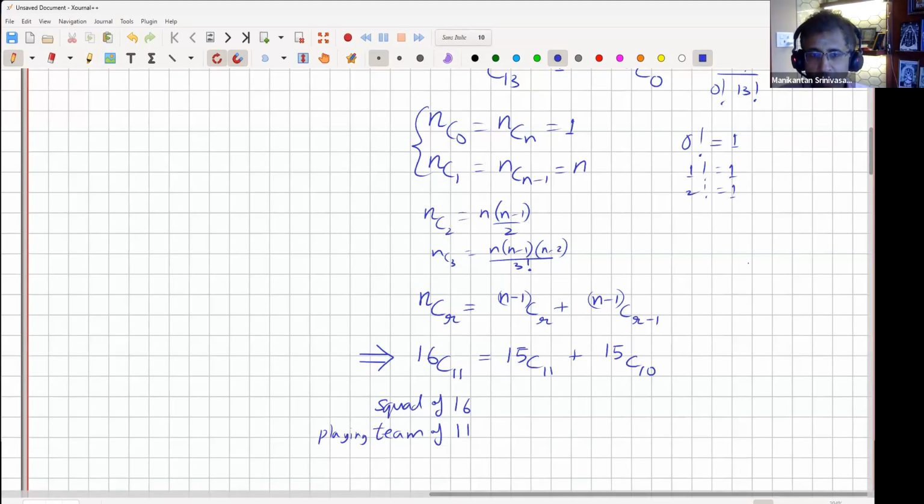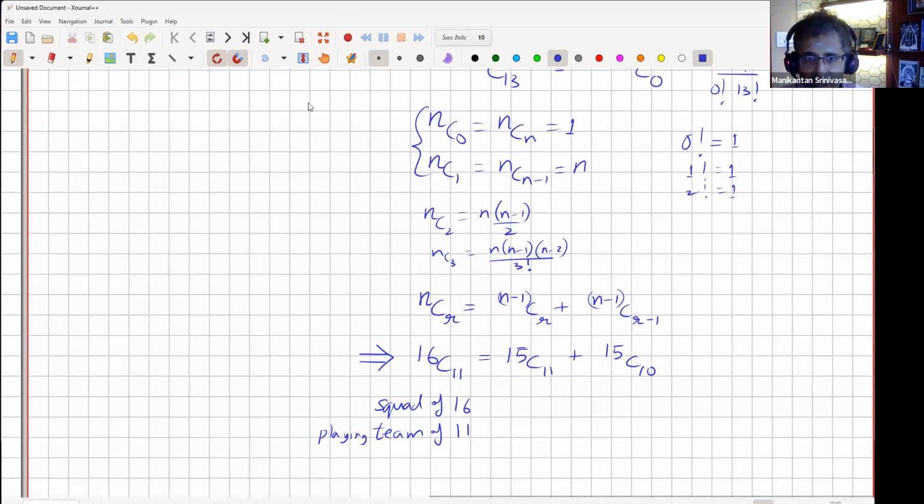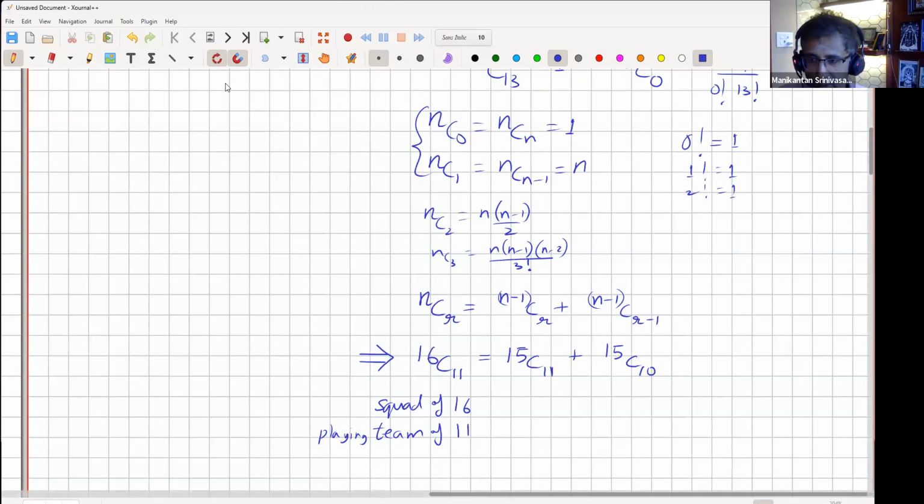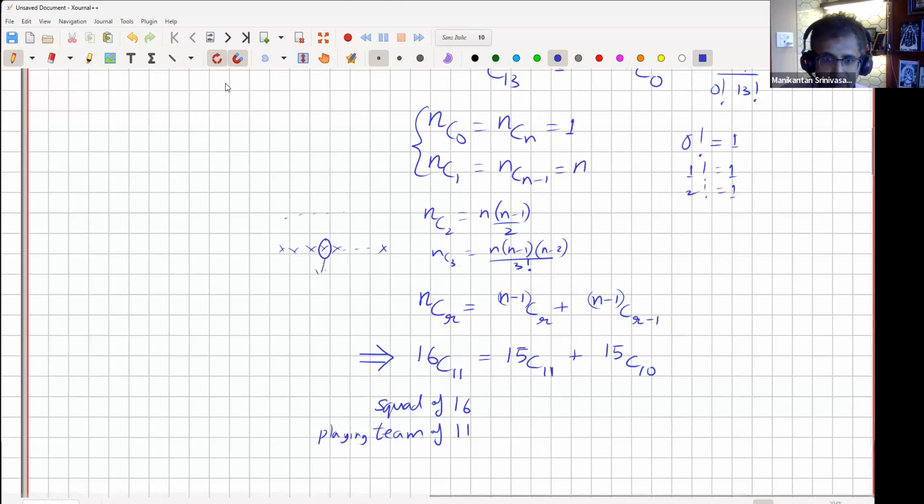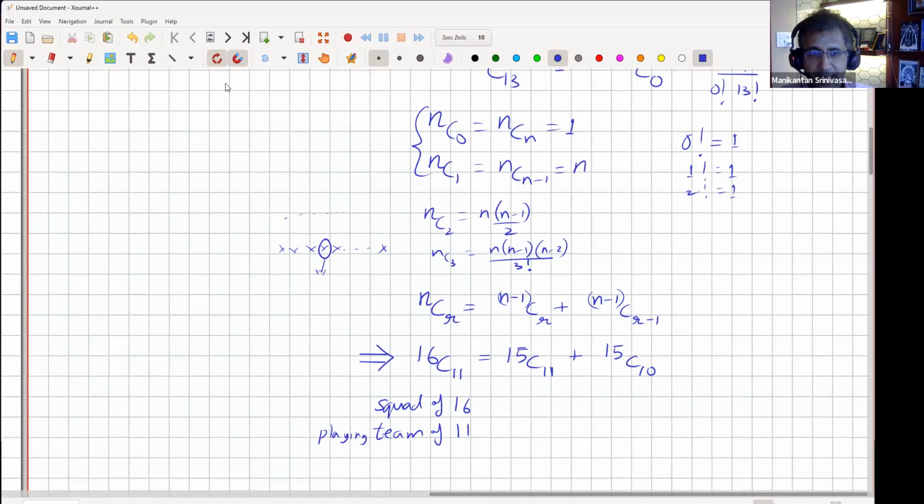Okay. Now, there's one way to think of it, right? Let's say I'm the selector, and these 16 people are standing in front of me. I'm the selector. I close my eyes. I randomly open them and look at one particular person, with no bias at all. And then I think in my mind, either this guy is in the team or this guy is not in the team.